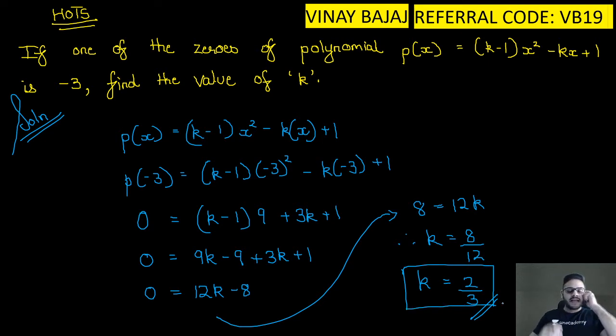Did everyone understand the sum? Nothing done here, a 1 mark simple sum. If 1 zero is given to us, I will substitute that in place of x everywhere, and if it is a zero, that means the given polynomial will be equal to 0, as I have done on the screen. Again I give you 30 seconds, quickly browse through the sum and then we move forward.